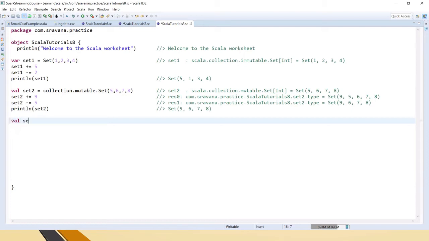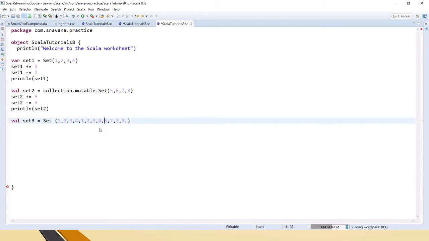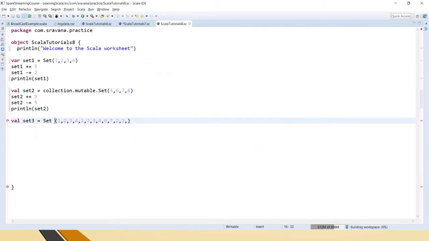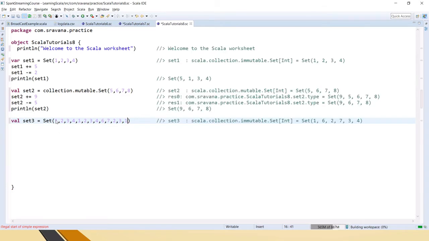Now let's create another set. If you see here, I have taken duplicate values. Now let's save this and see how it will be considered. There are 13 values, but still it has taken the set of only 1 2 3 4 5 6.